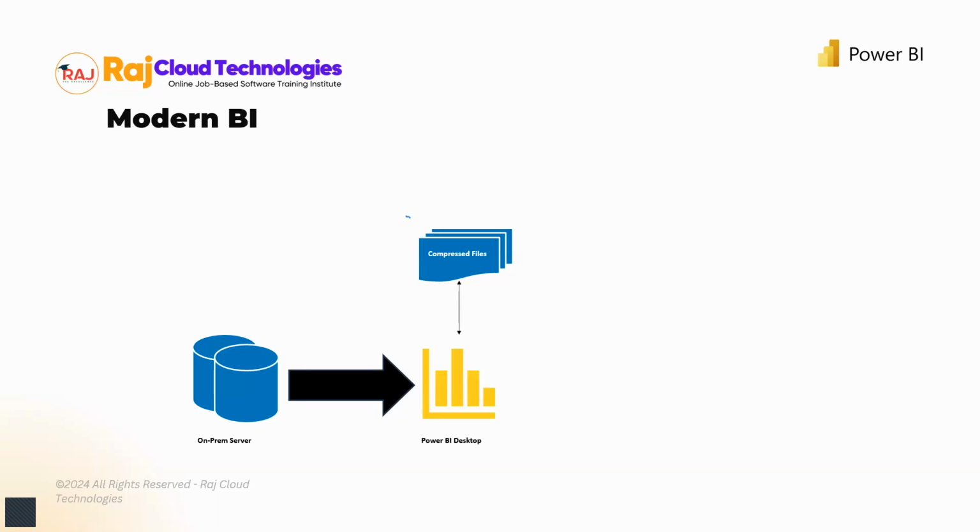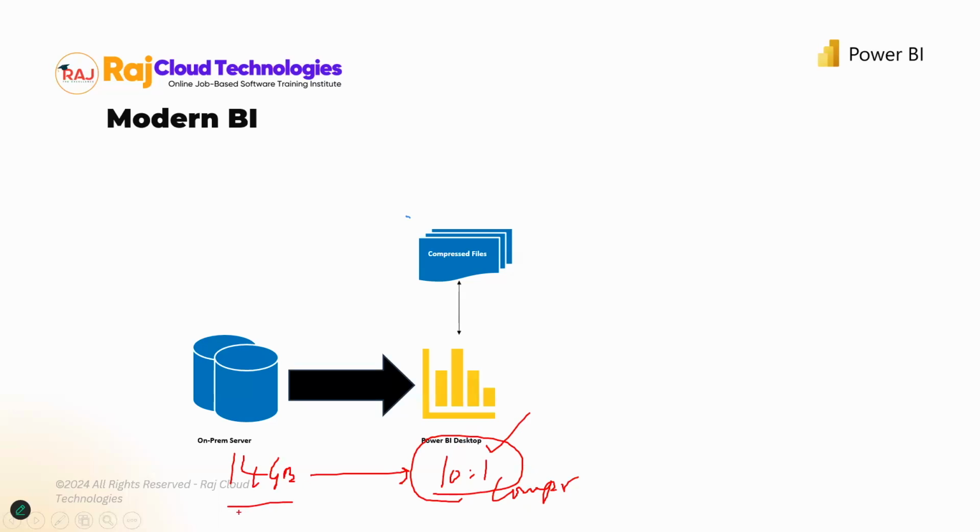No, see, in the example that I gave you, I talked about a 10:1 compression ratio, right? Don't take it for granted just like that. Even if 14 GB comes in, there is going to be some sort of compression. This is just an example, just an assumption that I'm making. That compression is going to be huge, so you don't have to take the exact number. If it is 8 GB of RAM and you're bringing 14 GB, that's fine. There will be some compression and it can sit in your 8 GB of RAM.